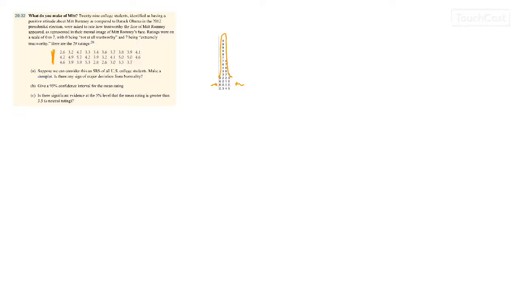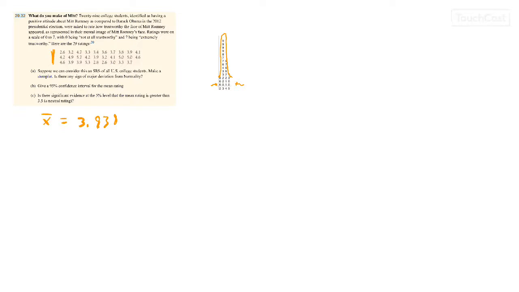So the second question is, give a 95% confidence interval for the mean rating. To get the confidence interval, we're going to need some information. First we're going to need the mean of all of these samples that were taken. The mean, of course, is just calculated by adding all of these scores up and then dividing by the total number of scores taken, which was 29. And if you do that, you should get 3.938. So this is our mean, x bar.